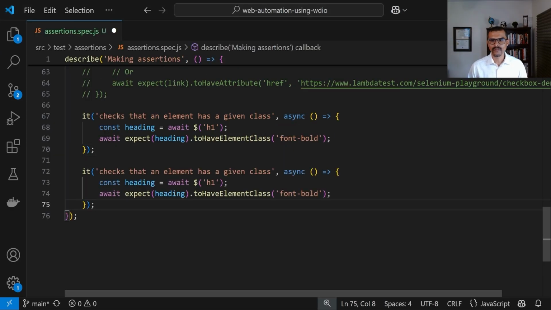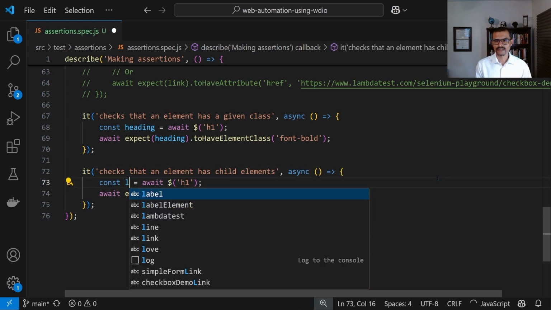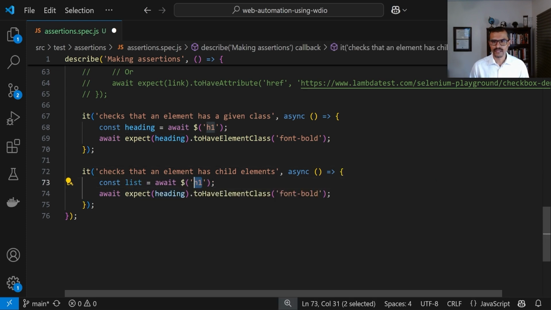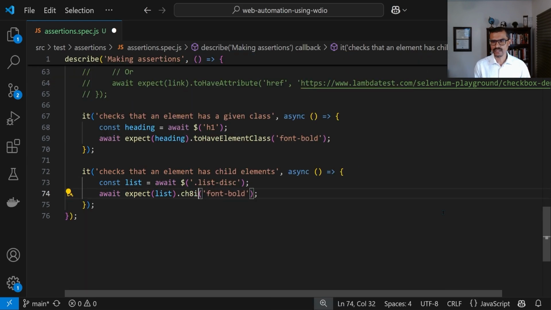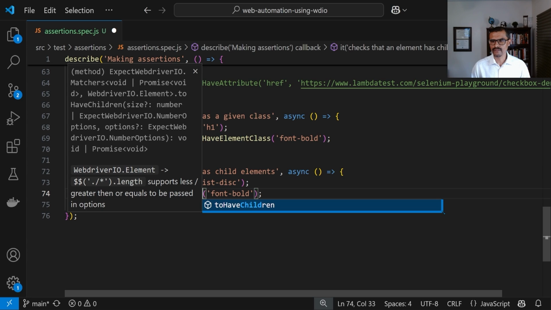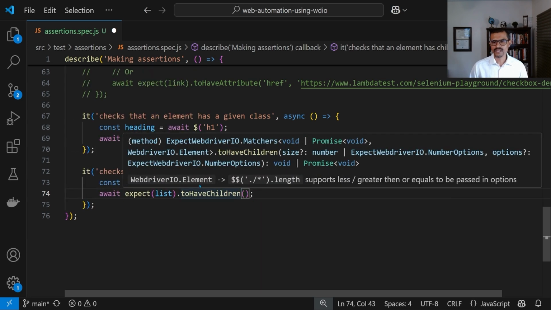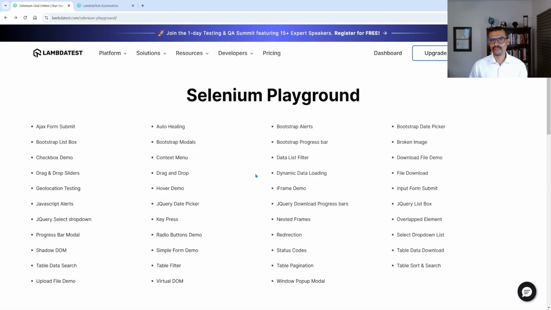All right, so here I'm going to check that an element has child elements. All right, so here we're going to say list, right? And then we said that we want to locate by the class name, which was list disk. And then we're going to expect that this list has children. So I'm just going to say children, right? To have children, like that. And that's how easy it is to do that. And we've covered a lot of ground today. If you're still here, I've got some more for you.